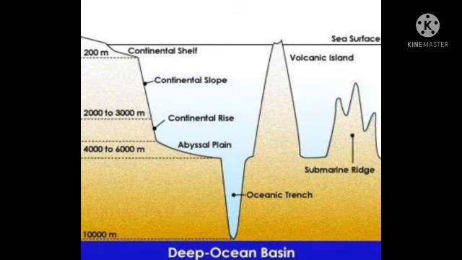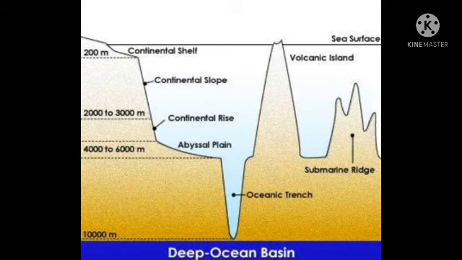See the picture, students. Here we see the four types of continental relief of the oceans. The first one is the continental shelf, up to 200 meters. The second one is the continental slope, from 200 to 3000 meters.